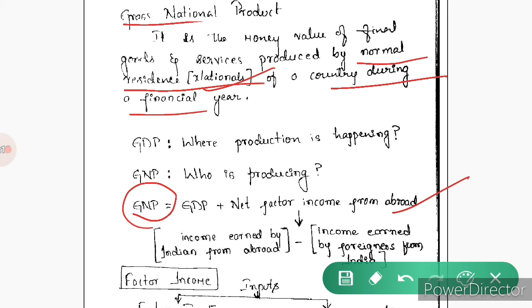In the net factor income, here we subtract what person B, the foreigner, is earning in India from what person A, who is an Indian, is earning from abroad. That accounts for the net factor income. To obtain GNP, that is gross national product, we add GDP plus net factor income from abroad.